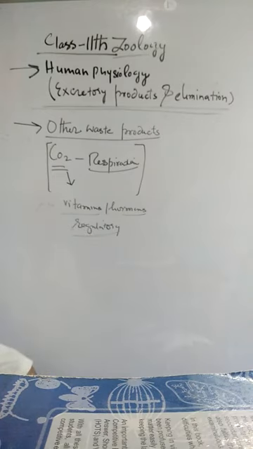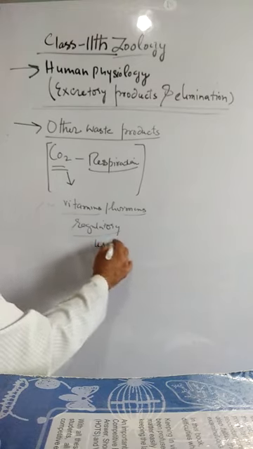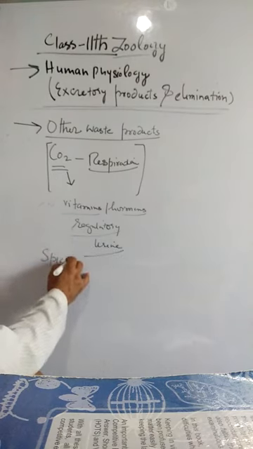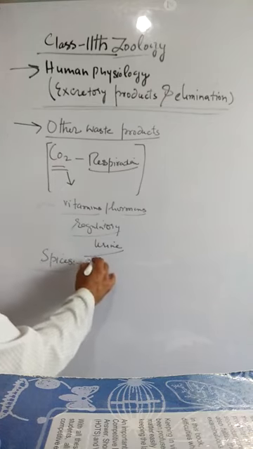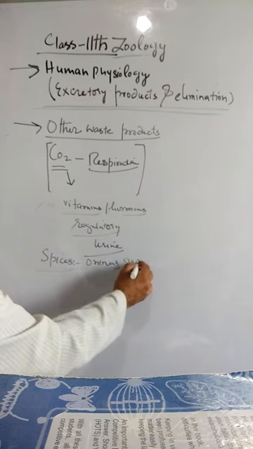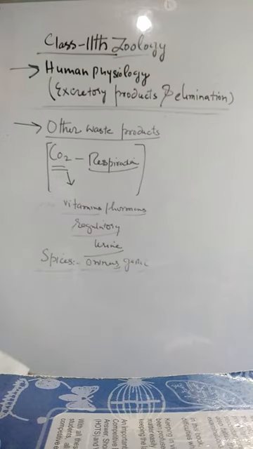But if there are excess quantities of vitamins and hormones, they act as waste products and are excreted through the urine. The spices comprise another category of waste products. Onions, garlic, and other spices contain volatile components which leave the body through the lungs. The rest are removed by the kidneys.